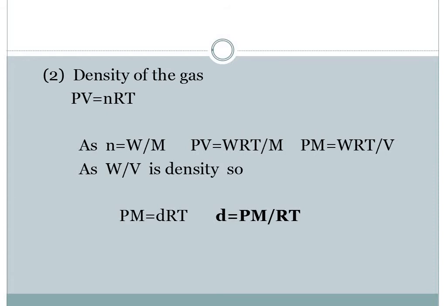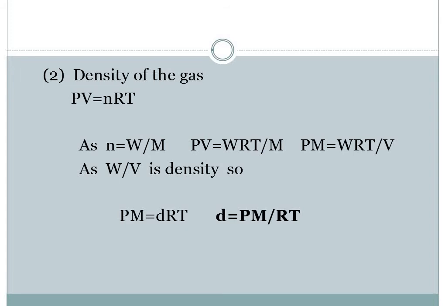PV is equal to nRT. Again over here, we have already studied in the previous slide that n is equal to capital W by capital M. Putting the value, it becomes PV is equal to WRT by M. Now, rearranging it in such a way that we make an equation helpful for calculating the density. We know that density is mass or weight by volume.